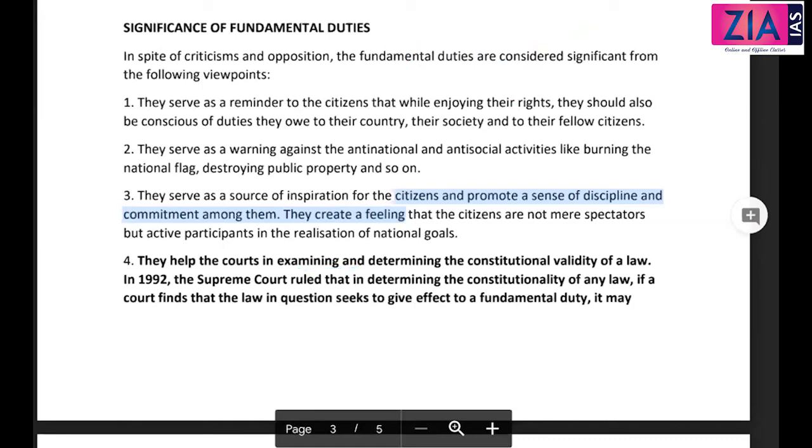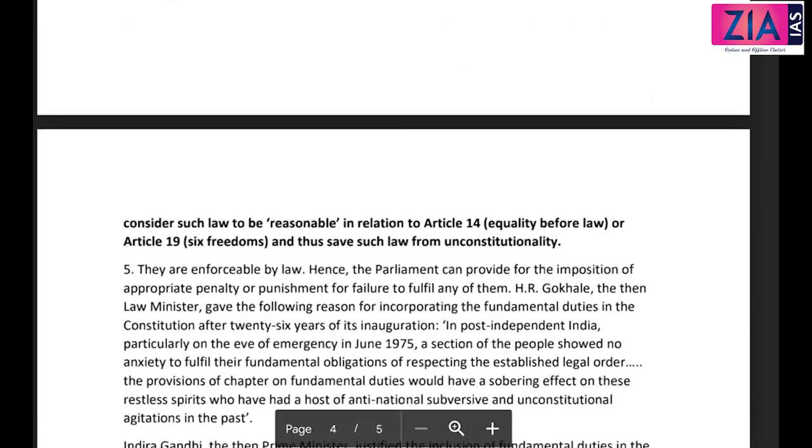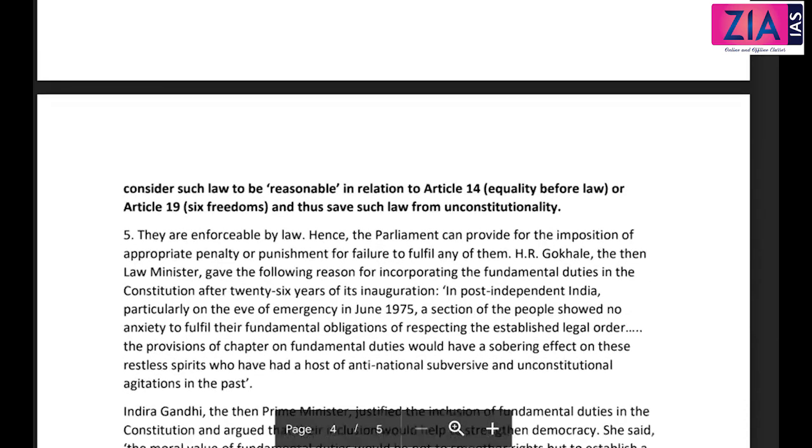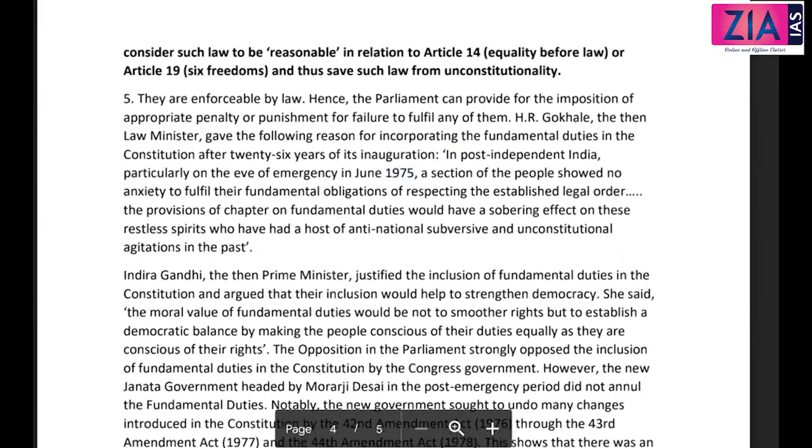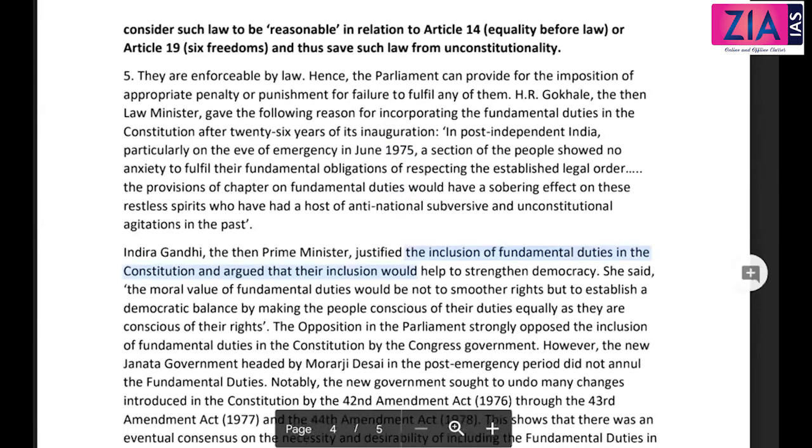The Supreme Court ruled that in determining the constitutionality of any law, if a court finds that the law in question seeks to give effect to a fundamental duty, like one of the duties, protecting public property, so if you made a law in order to do the same, then it will be held constitutional. Consider such law as reasonable in relation to Article 14 or Article 19, and thus save such law from unconstitutionality.